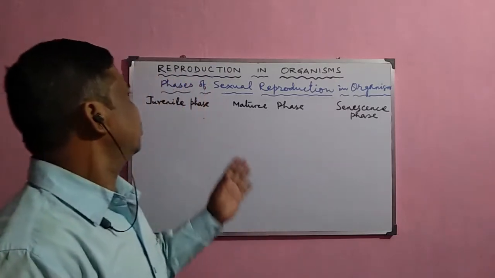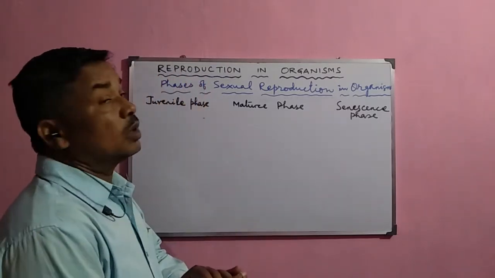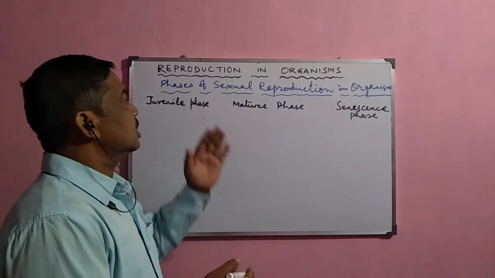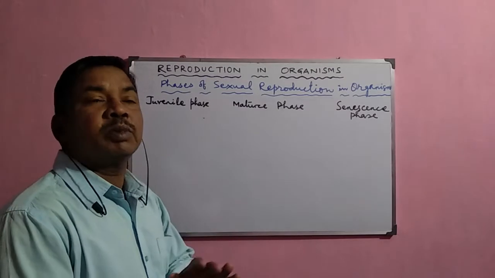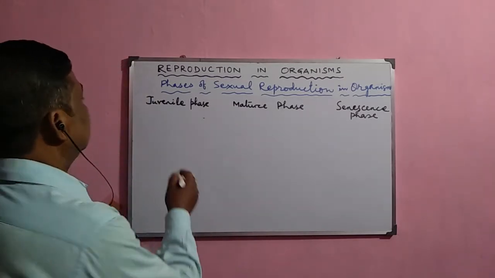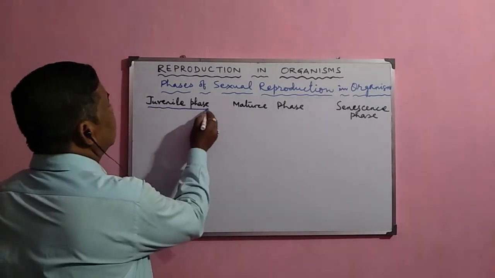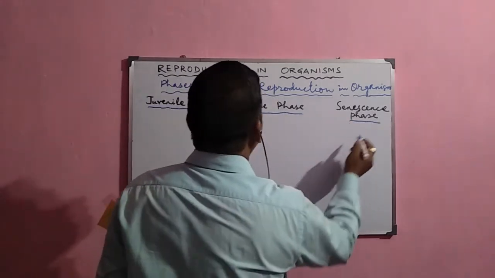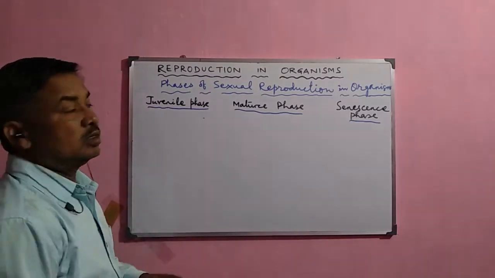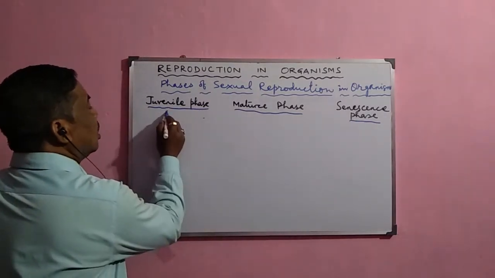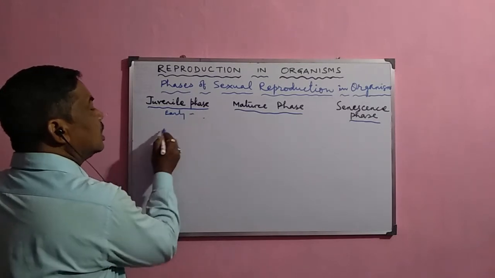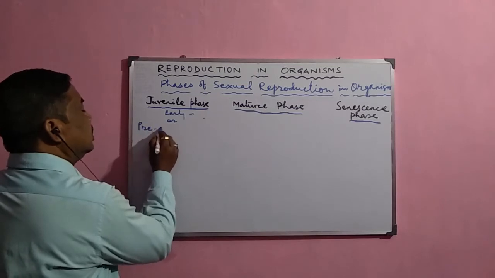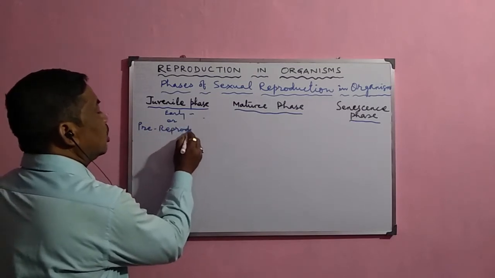Now, what are the important phases of this sexual mode of reproduction in plants as well as animals? Normally this sexual mode of reproduction occurs in the higher plants and animals. Mainly, it is divided into three important phases. The first important phase is the juvenile phase. It is the early phase of the organism, also called the pre-reproductive phase.